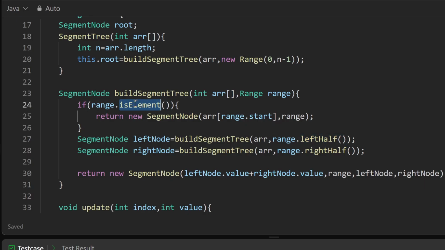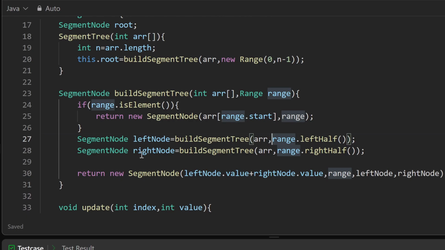So this is simple enough. If start is equal to end, that is a single element. We'll see left half and right half, although we have seen them in the binary search previously, in the range class. I reutilize the range class everywhere, so it is very useful to not do the calculation for the left half, right half, and every range related thing here. Instead, it is better to make a class and reuse that class in other questions as well. So for example, we used it in binary search, here we are using it, and it can also be used in merge sort. But let's see how the recursive calls work here.